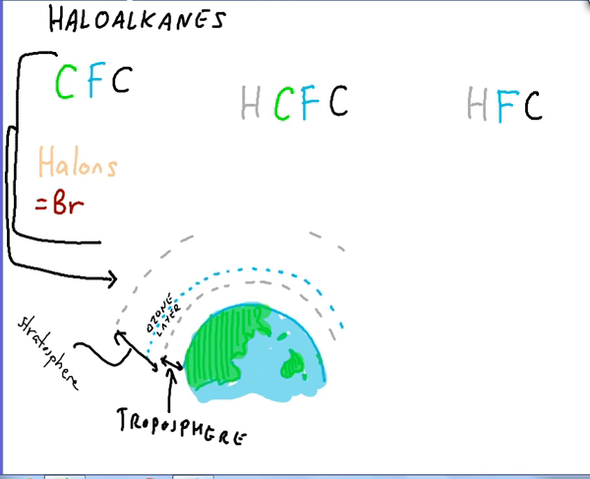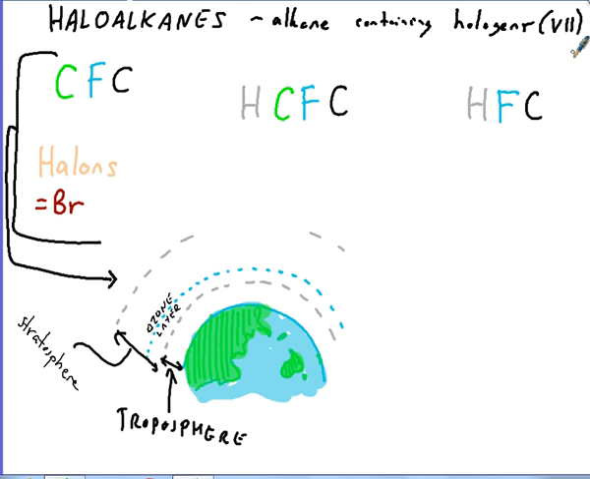A haloalkane is just an alkane, which is basically a hydrogen and carbon chain with single bonds, which contains halogens, which are obviously elements from group 7 of the periodic table, including chlorine, fluorine, bromine, iodine.